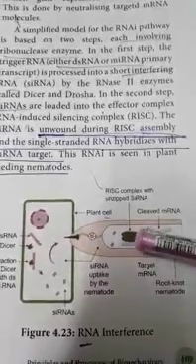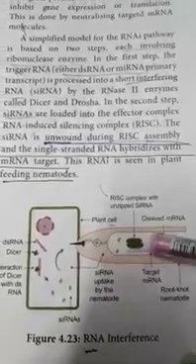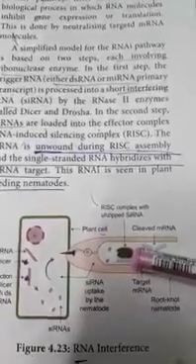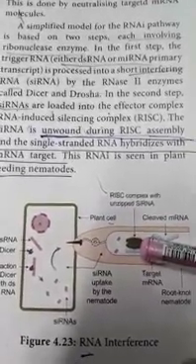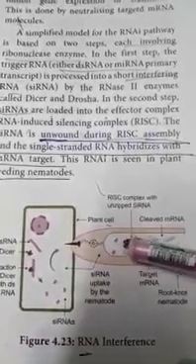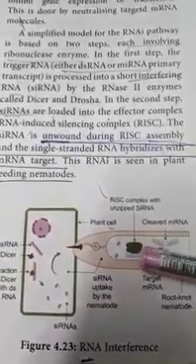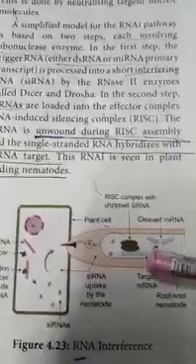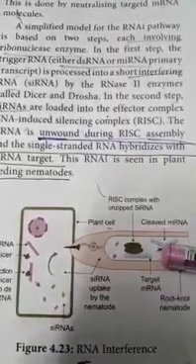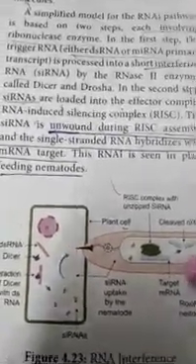The target mRNA is neutralized or hybridized in some portions, so the concerned protein is not produced. That is RNA interference. In the remaining portions, the concerned proteins are synthesized. This is the RNA interference technique, which is present in some other plants and also nematodes. Okay, thank you.